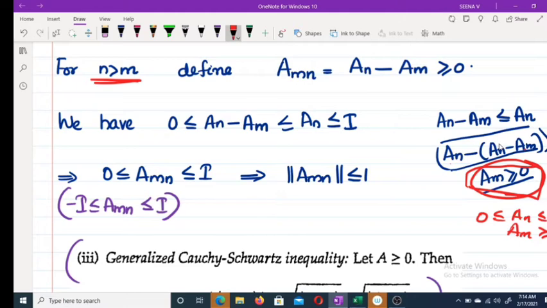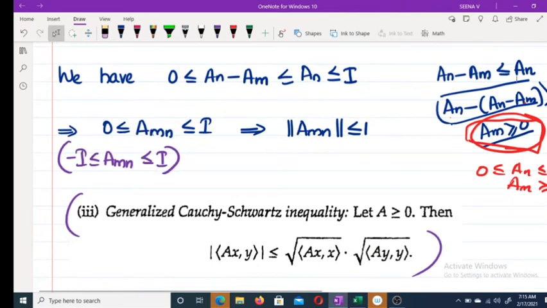So an minus am is greater than or equal to 0. That means an minus am is less than or equal to an. So we have 0 less than or equal to an minus am less than or equal to an less than or equal to I. That means 0 less than or equal to amn less than or equal to I. Clearly, minus I less than or equal to amn less than or equal to I. So using the first property, norm of amn less than or equal to 1.